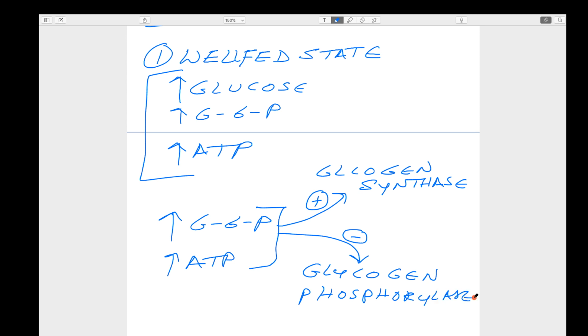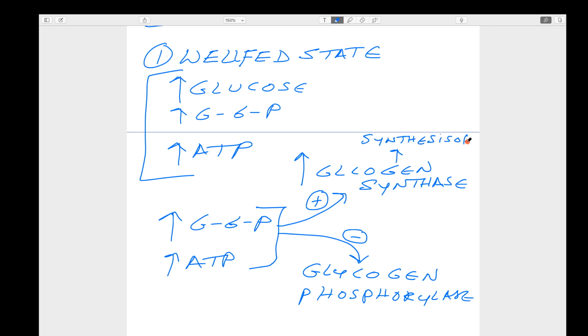In the glycogen synthase, in the well-fed state, glucose 6-phosphate is increased and ATP is increased, so they act as positive modulators, leading to increased synthesis of glycogen.